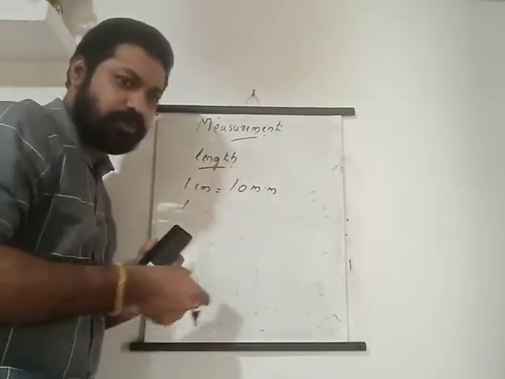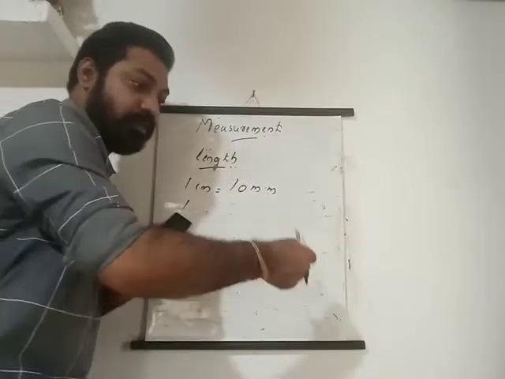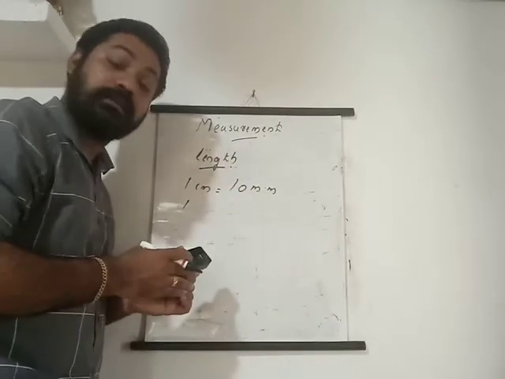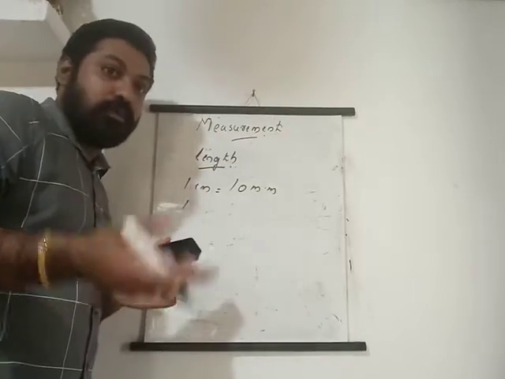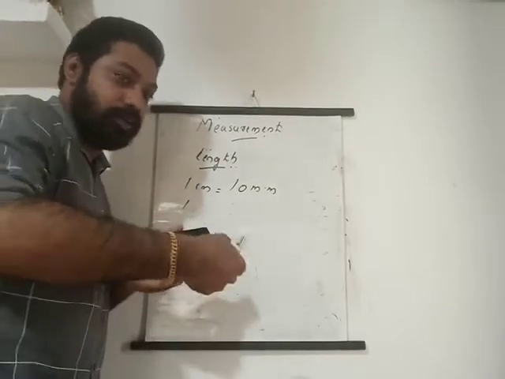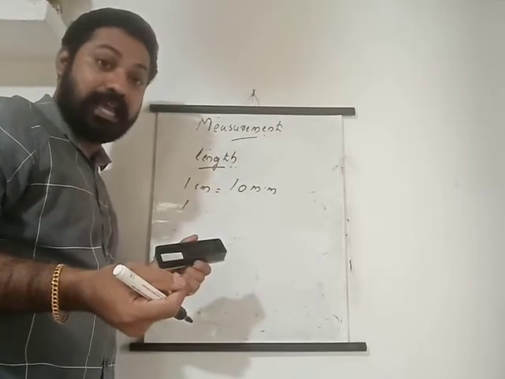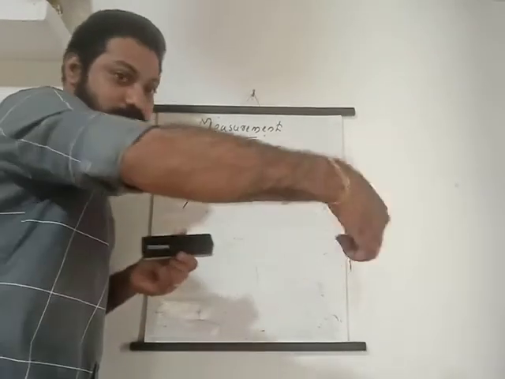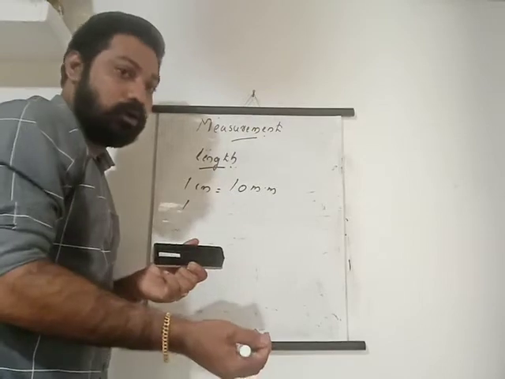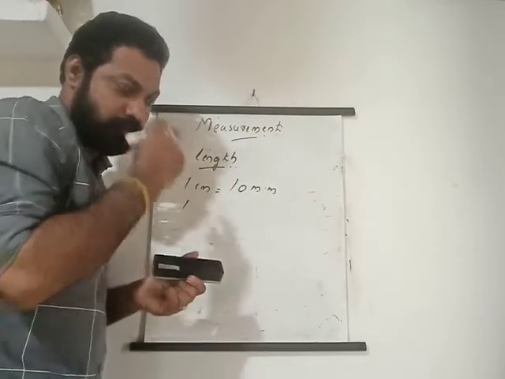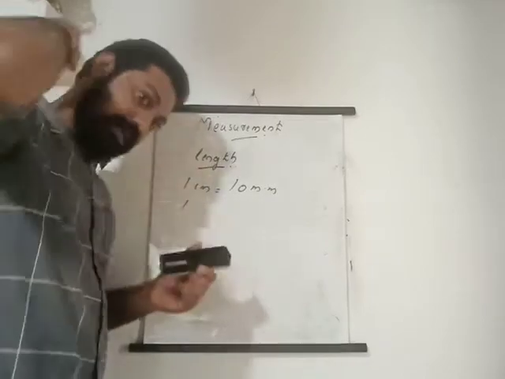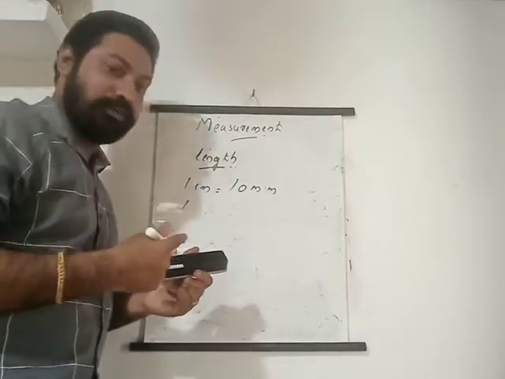For smaller lengths we will use centimeters, like the length of a book or the length of a line segment. But for rope or cloth, we are not using a scale. We will use a tape. Maybe tailors have that.